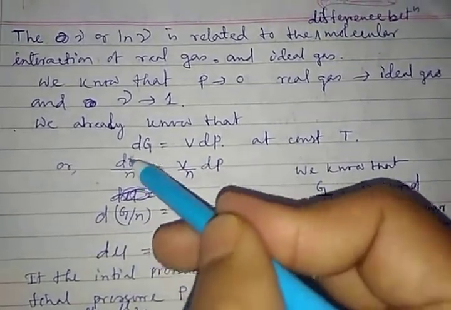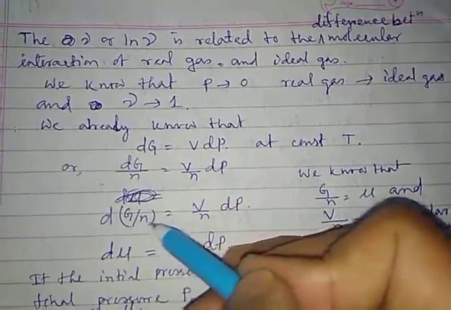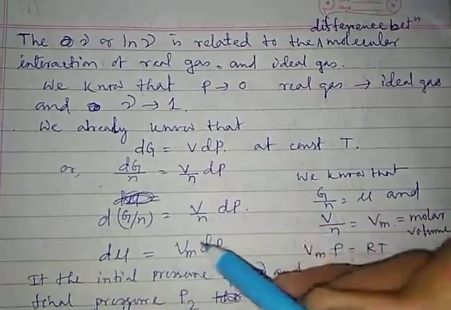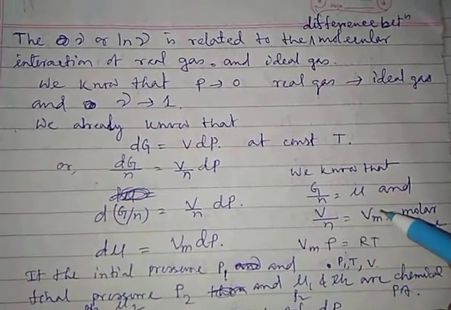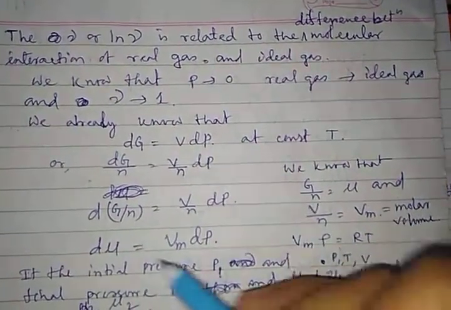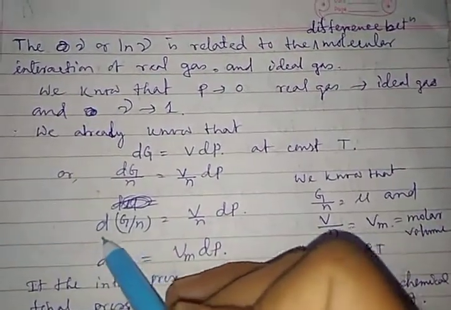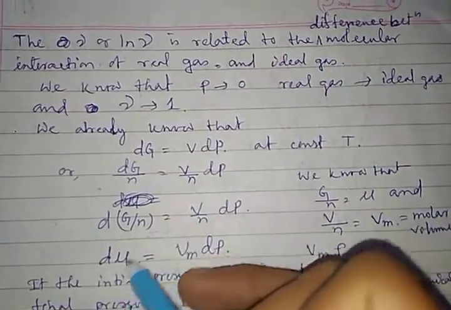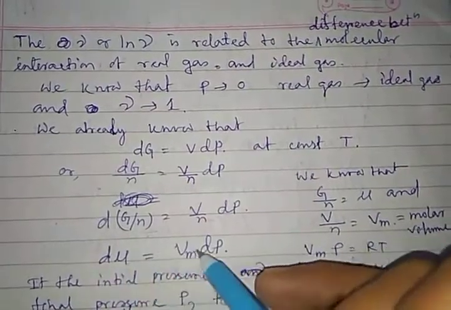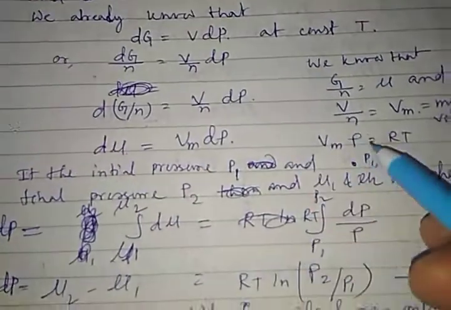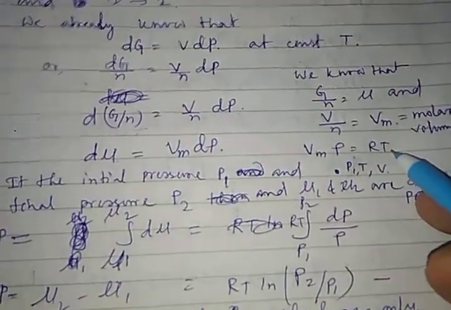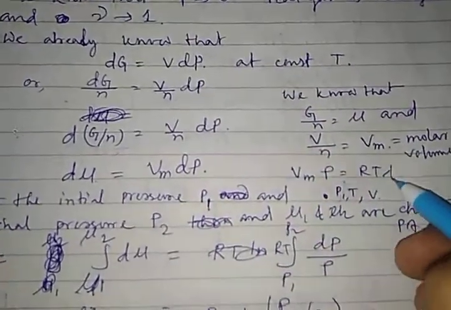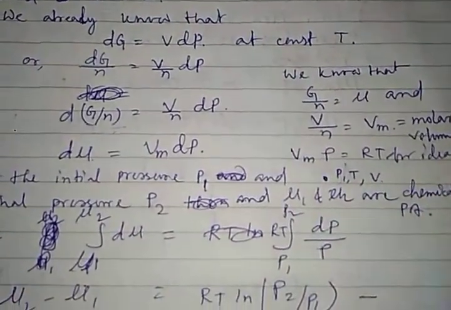Here V by n, volume by number of moles, is the molar volume of the gas, and G by n is the chemical potential of the gas. So d mu equals Vm dP, for any gaseous species. Now Vm P equals RT for an ideal gas.